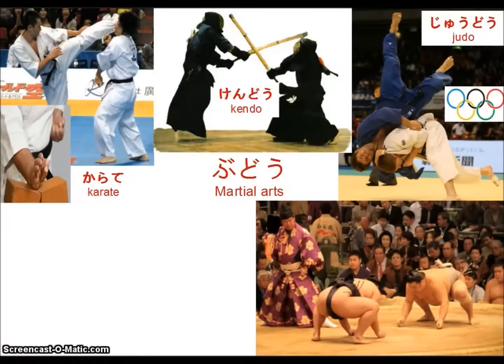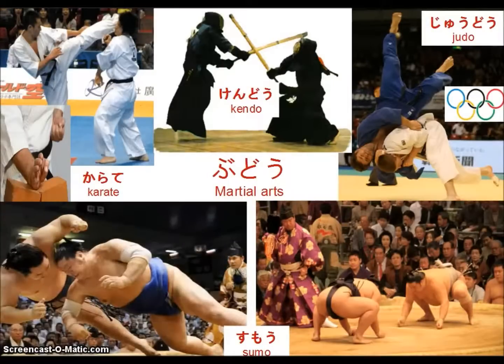Finally, for martial arts, we have one that most people should be familiar with, sumo, as in sumo wrestling. So these guys are huge, obviously. They're very big. And the point of sumo is, as you can see on the ground in the picture on the right, there's a ring. And your goal as a sumo wrestler is to either push your opponent out of the ring, so they step out of it, or make them fall to the ground first.